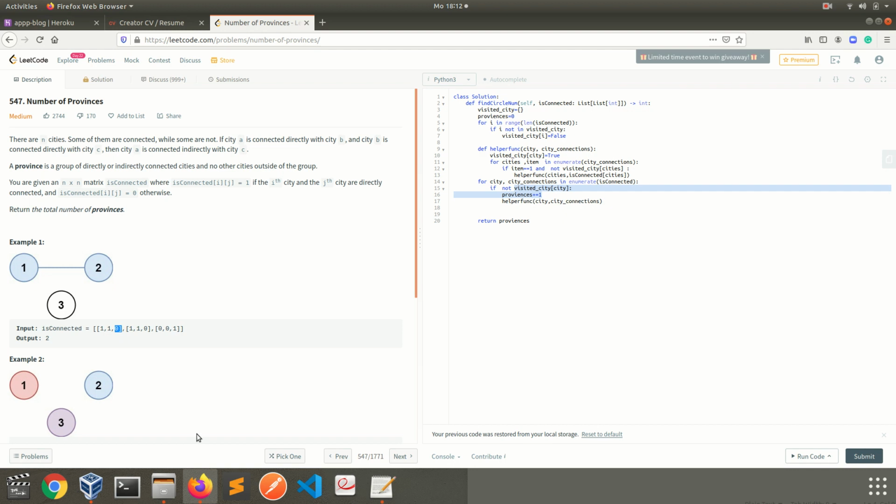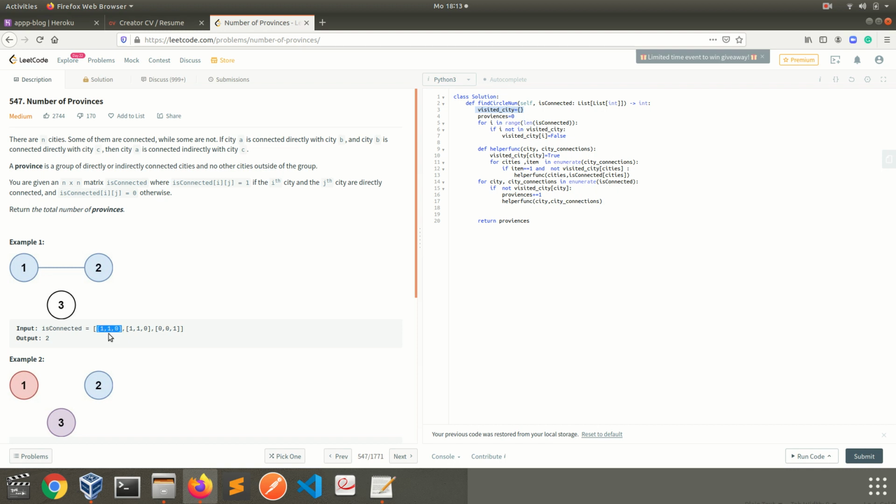How did I solve that problem? I have used depth first search because of the direct or indirect connections. Why depth first search? What's my logic? My logic is that first of all I have defined a dictionary with the status of the cities as false, and I start from city number 1.